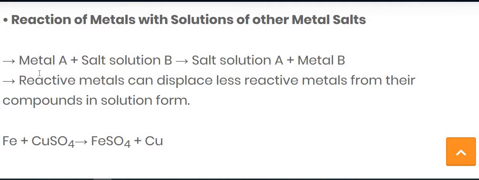So now you can easily understand: metal A means the Fe, which is the more reactive one, and salt B means the copper sulfate. During the reaction between them, the salt solution of A is produced, meaning FeSO4 is made, and the metal B is removed. So the Cu is removed.